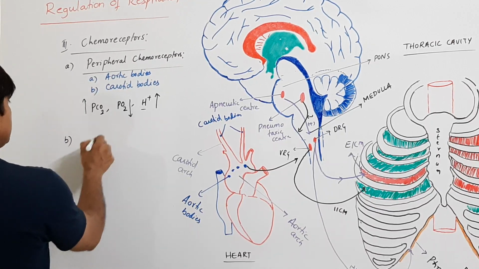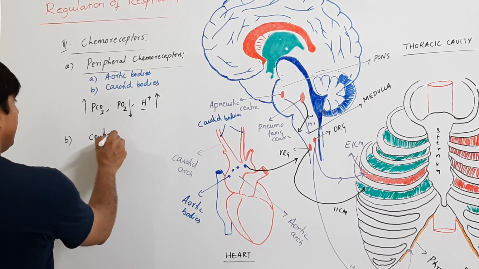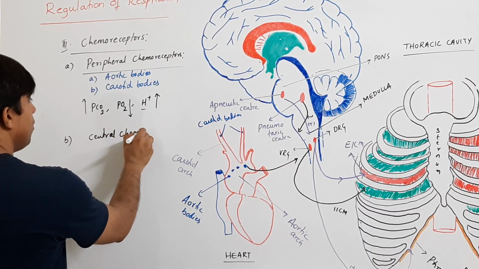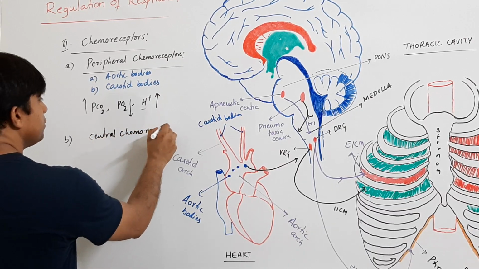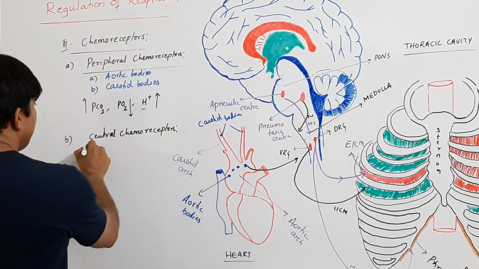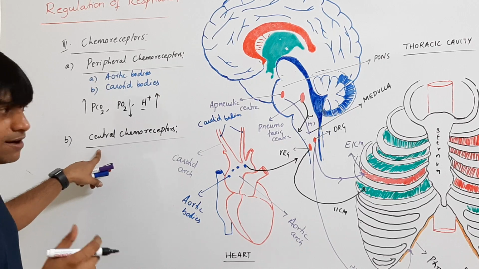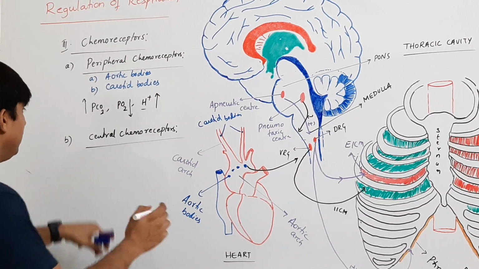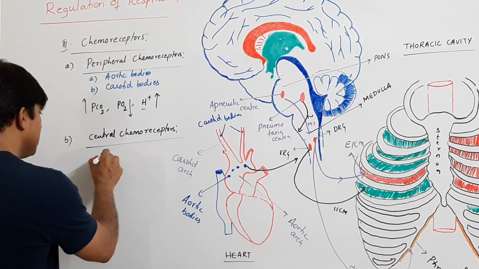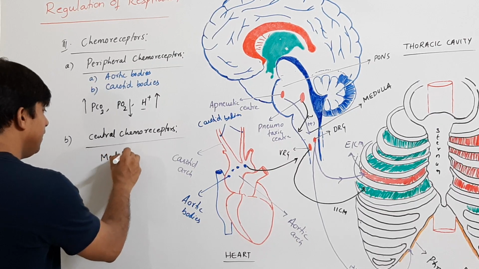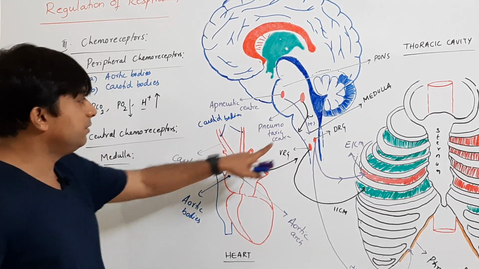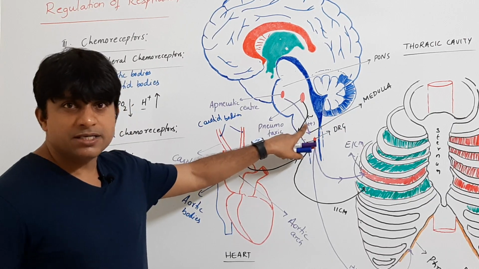Now, apart from this, we have central chemoreceptors. The name itself indicates that the central chemoreceptors are located in the central nervous system, namely in the medulla. Remember, central chemoreceptors are present in the medulla.